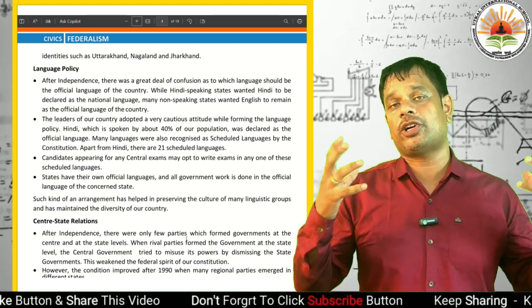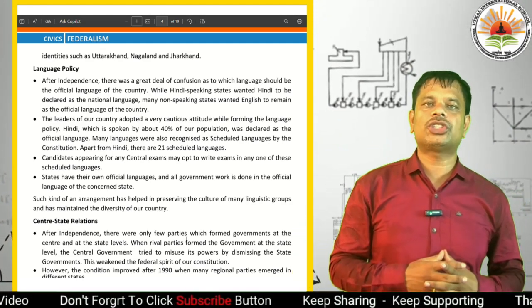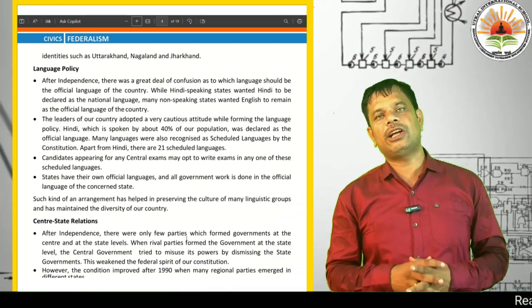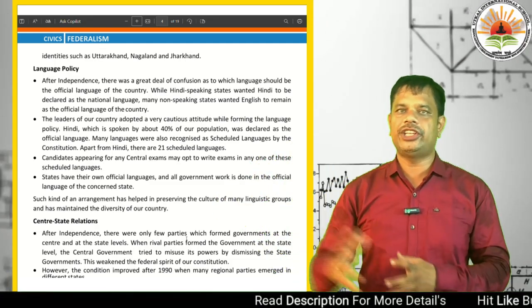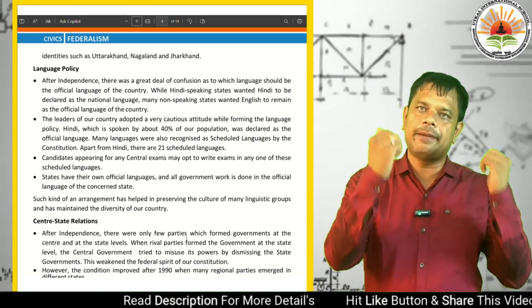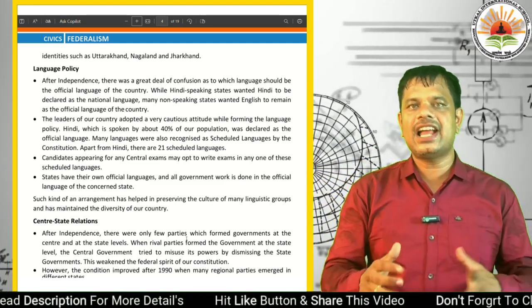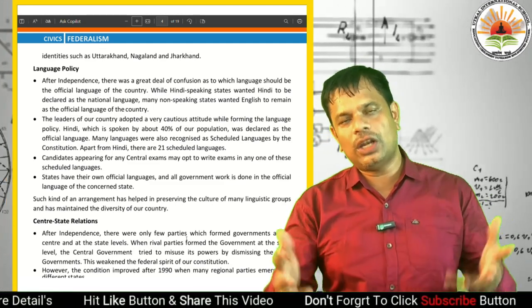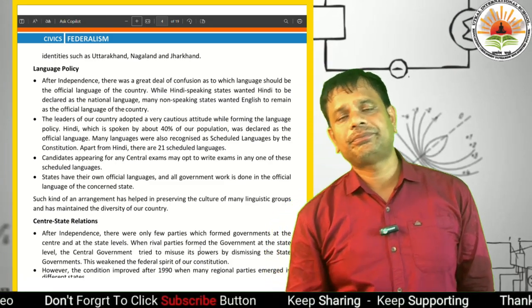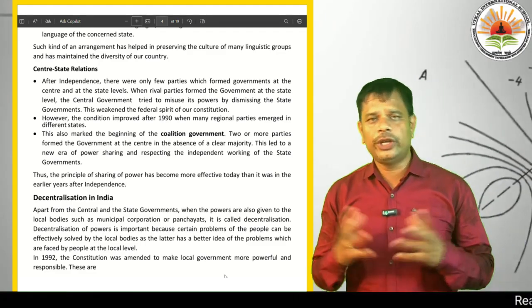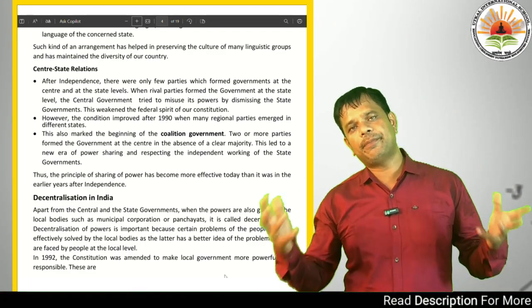Such an arrangement has helped in preserving the culture of many linguistic groups and has maintained the diversity of our country. So our constitution accepted Hindi as the official language, but also accepted 21 scheduled languages, and empowered the states to select their own language as the state's official language.